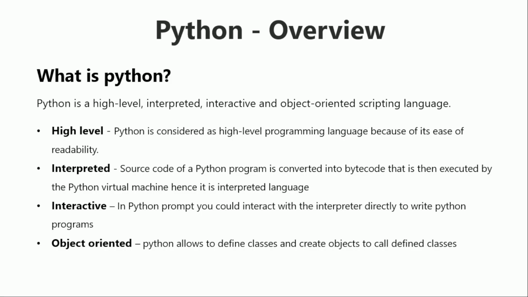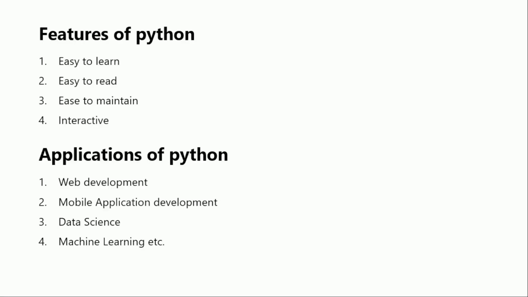So as of now, we have discussed what Python is and what its properties are. These four are the properties which make it one of the outstanding languages in the current market. Now let us move on to the features of Python. What are the features of Python?